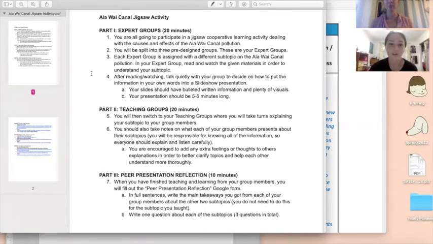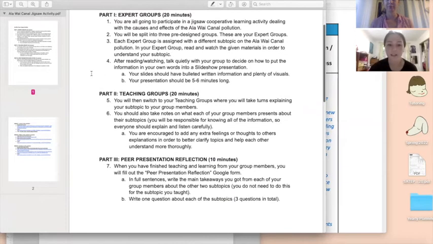So part 1 is when students are in their expert groups and will be researching the different subtopics as well as synthesizing the research into a slideshow presentation. So each expert group will be assigned the subtopic, and then they will talk quietly with their group members to decide how they want to put that information into their own words and then into slides.